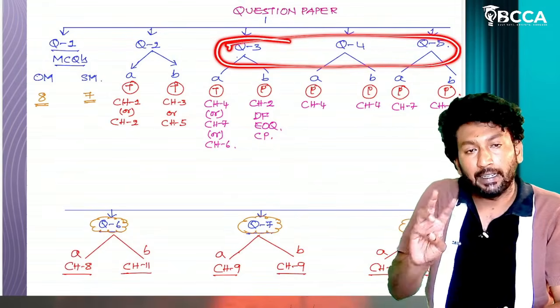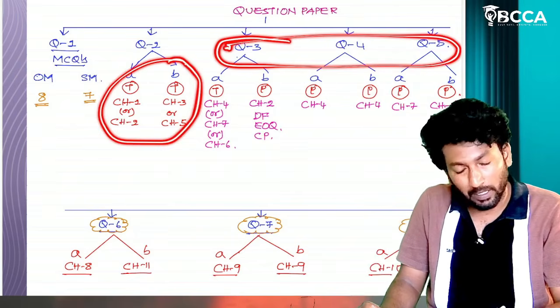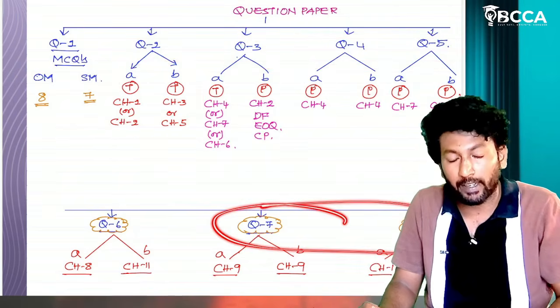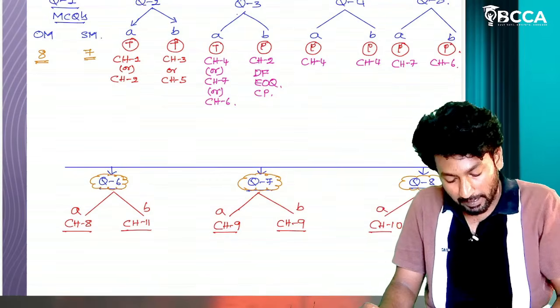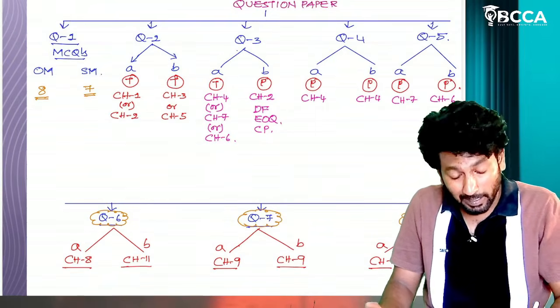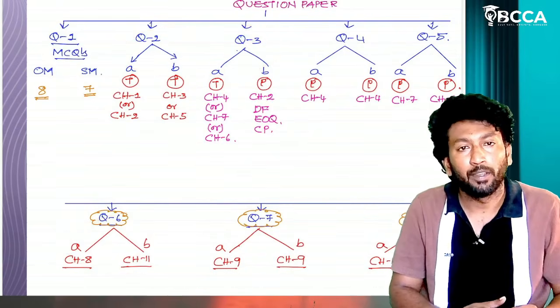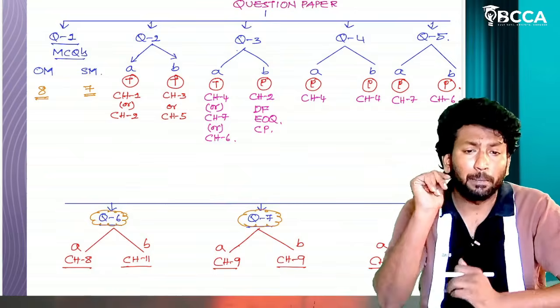Then select any two theoretical questions. Any two theoretical questions means you can select this question as well as question number 7 and 8, two chapters from SM, chapter number 9 and 10, enough. Or else, if you are good at theory, then these three questions plus these two questions, enough. You can write the theoretical part as well.